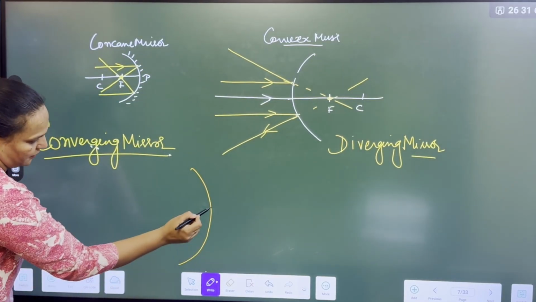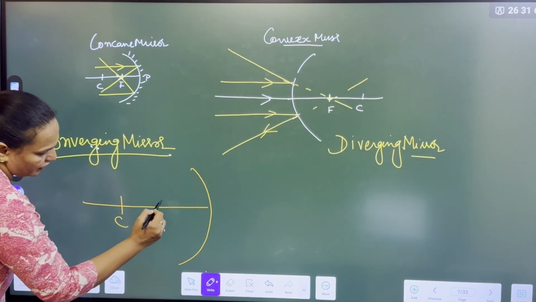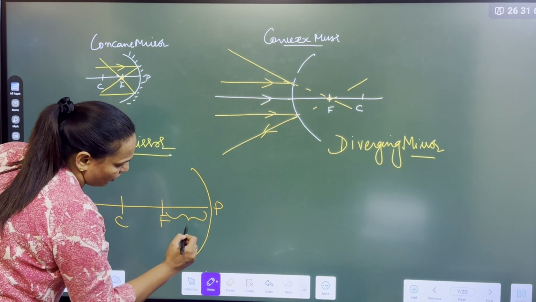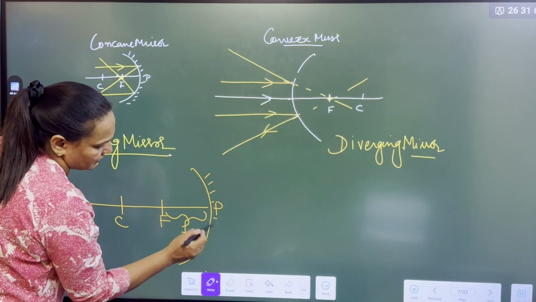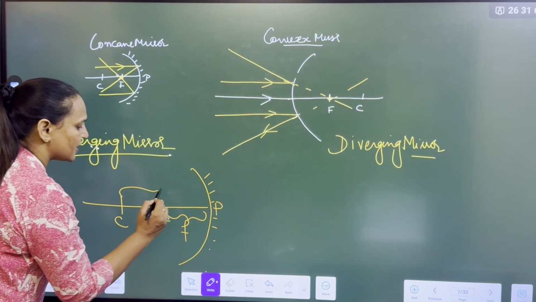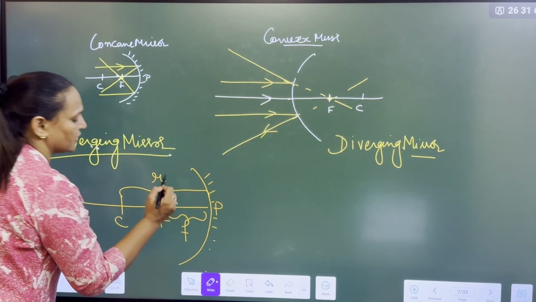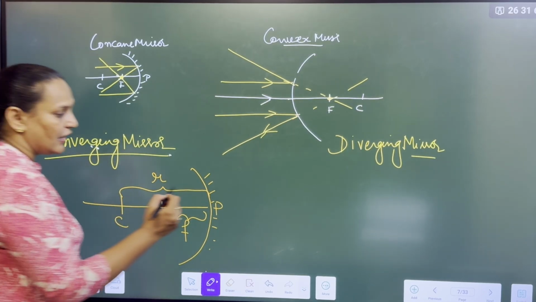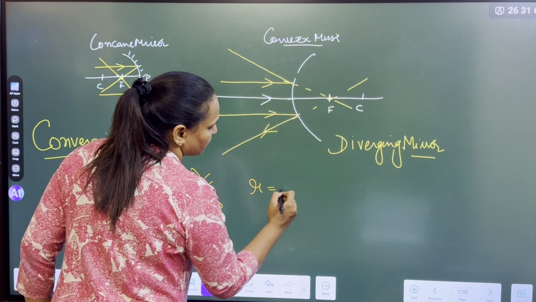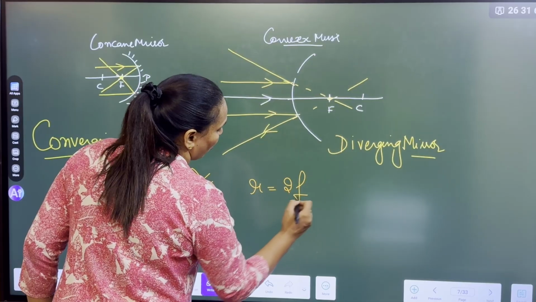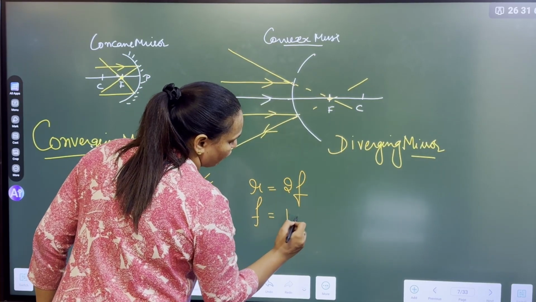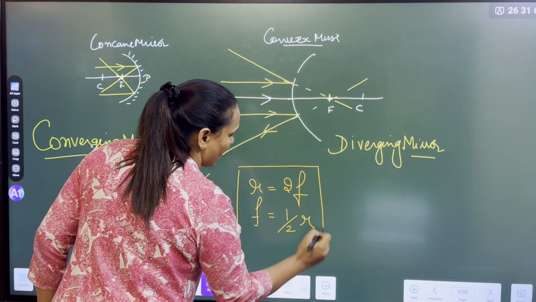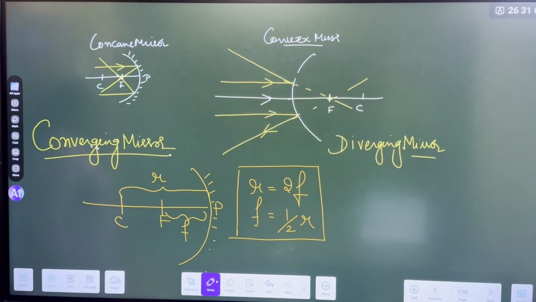Like this is my mirror, right? This is center of curvature, this is mirror, this is pole. What is this called? Focal length. I think everybody is clear. And the distance between the center of curvature and pole is called radius. Is there any relationship between them? Yes. Radius of curvature is always double of the focal length, or focal length is always half of the radius of curvature. Please remember, this is a very important point.